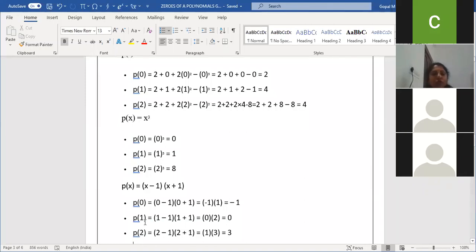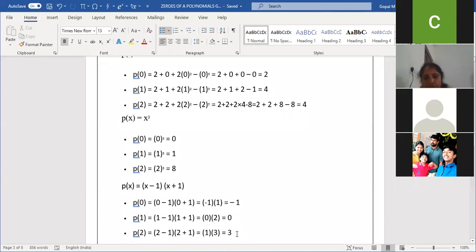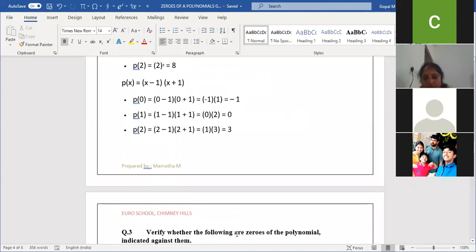Next, come to 2. So 2 minus 1, 2 plus 1. 2 minus 1 is 1, 2 plus 1 is 3, 1 into 3 is 3. So any doubt in the second one, children? No, ma'am. Any doubt in the second one?